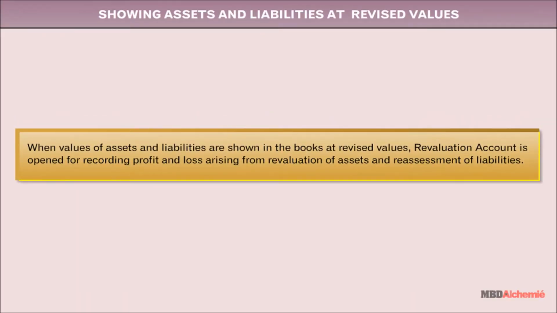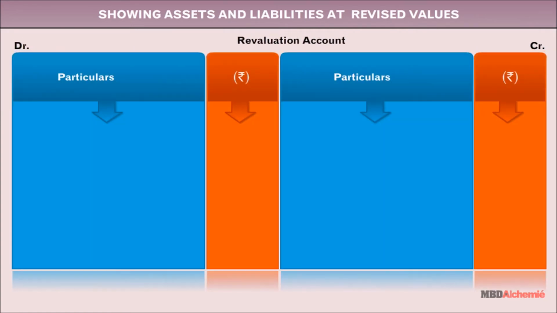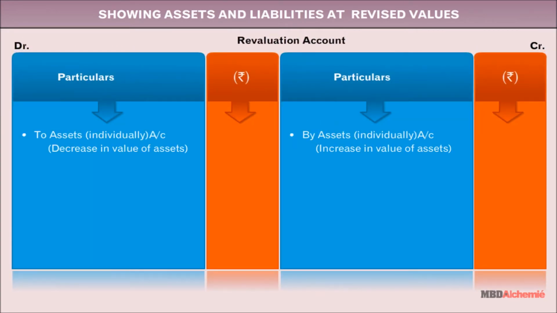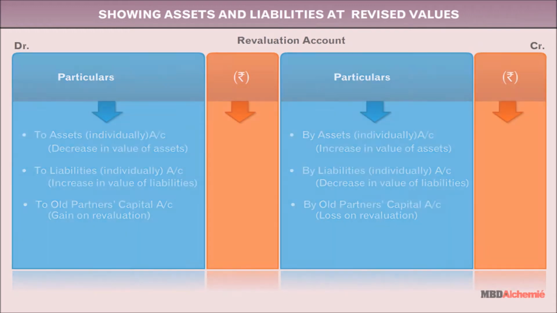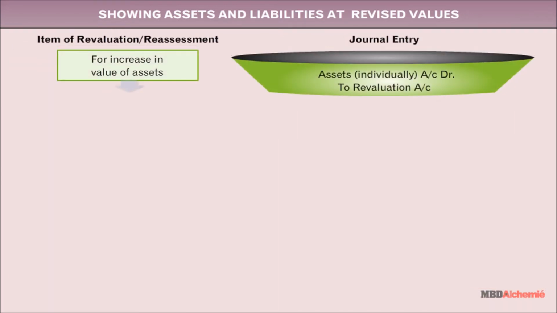Showing assets and liabilities at revised values. When values of assets and liabilities are shown in the books at revised values, a revaluation account is opened for recording profit and loss arising from revaluation of assets and reassessment of liabilities. The format of the revaluation account is as follows. Journal entries for the same are: